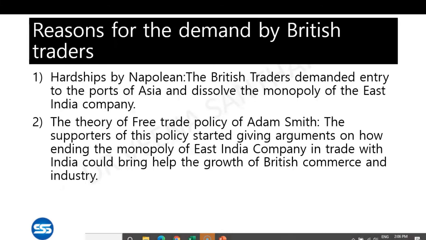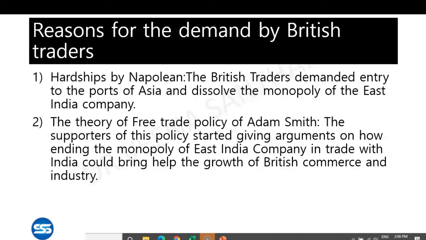Naturally, that brought a loss to the British traders. There was only one company getting maximum benefit from foreign trade, and that was the East India Company. Until this time, there was no problem between the traders. But now, because of Napoleon's policy, the other British traders, who were concentrating their trade in Europe, couldn't trade in Europe anymore.